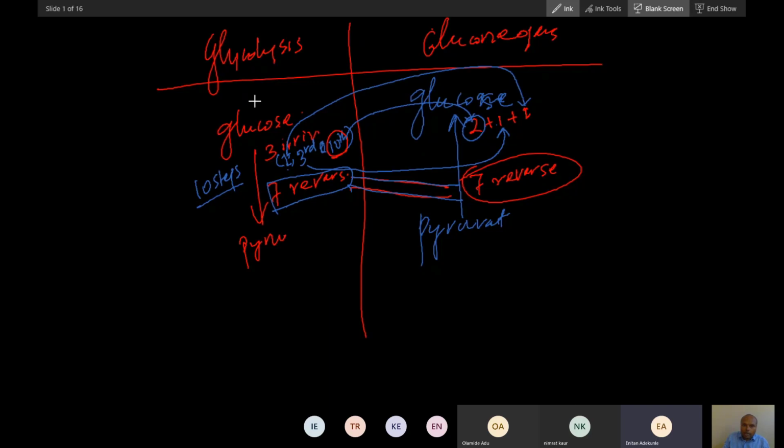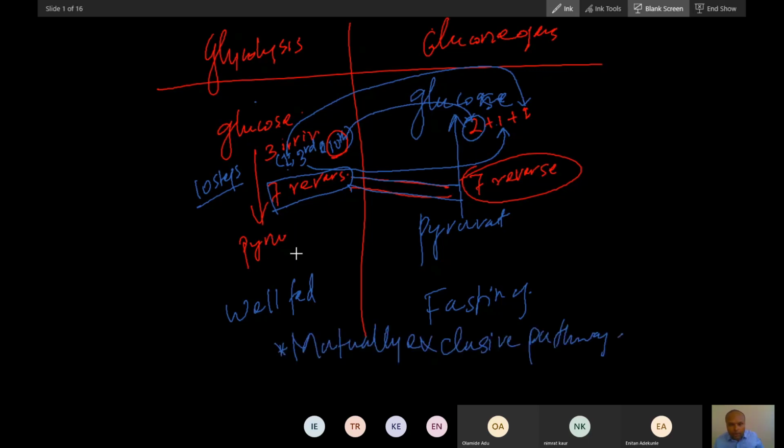Now, you know glycolysis happens during the well-fed condition, and this is the fasting condition. And you know these 2 pathways cannot happen together. These are mutually exclusive pathways. In fasting condition, only gluconeogenesis will happen. In fed condition, only glycolysis will happen. In one cell, only one reaction will happen.